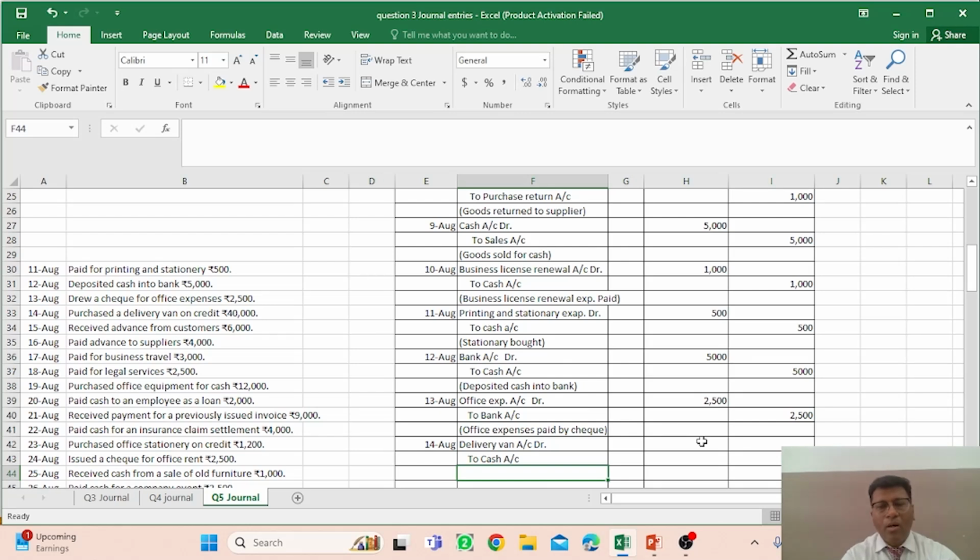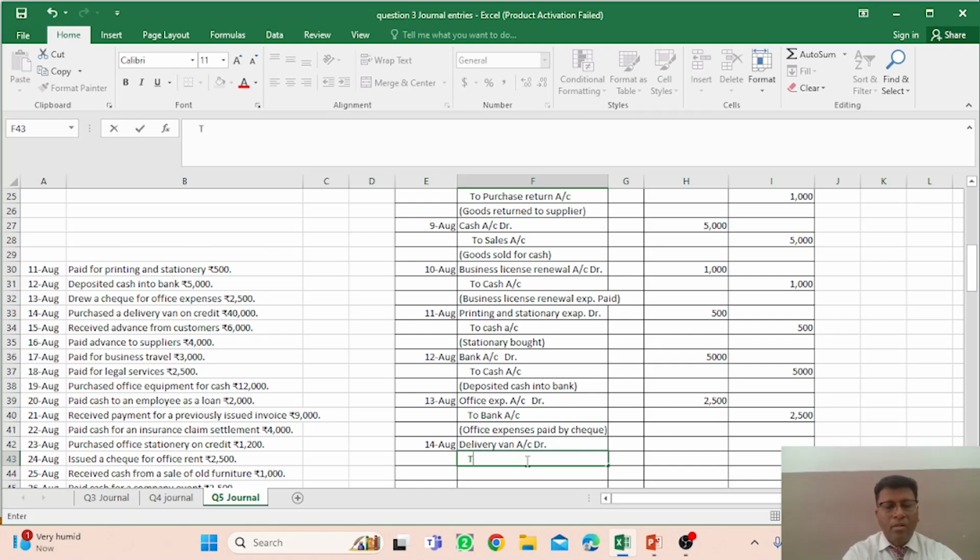So what goes out? The cash goes out, right? So purchase a delivery van. Okay, there is a particular catch. Yes, this is no transaction of cash. This is the transaction of credit, because the word credit is used in the transaction, right? So you do not have to mention the cash account.